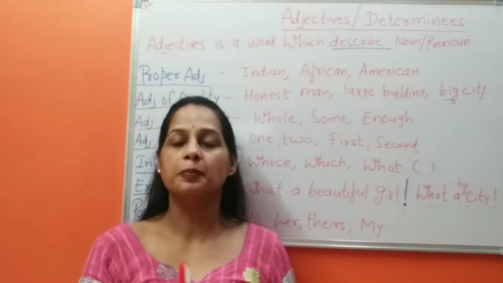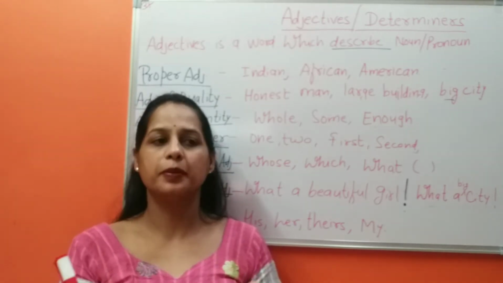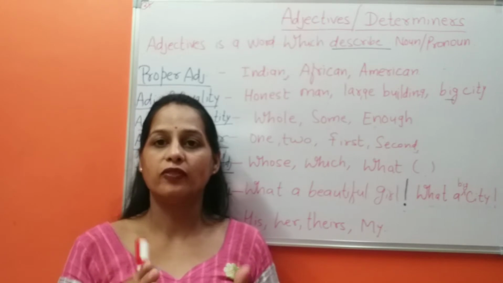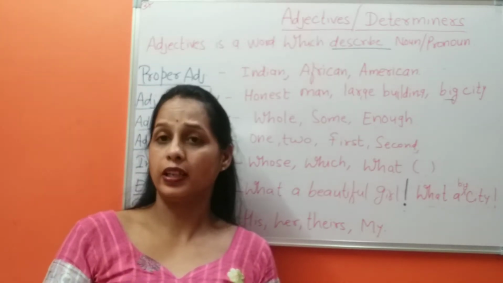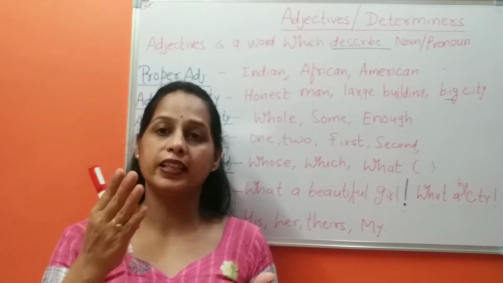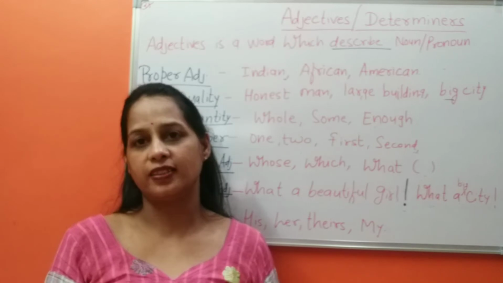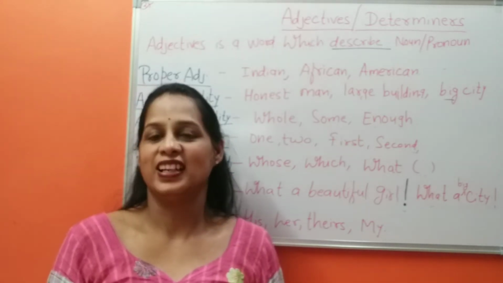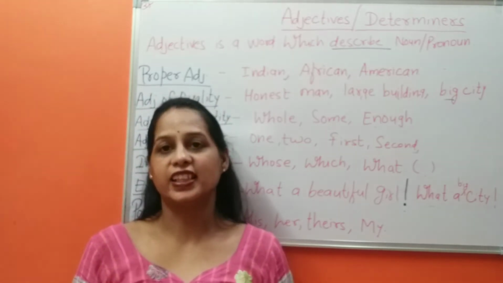These are places, cities. And books, tables, chairs, Almira. These are nouns. And what are pronouns? In place of a noun, we use words called pronouns: he, she, it, they, etc. These are pronouns.